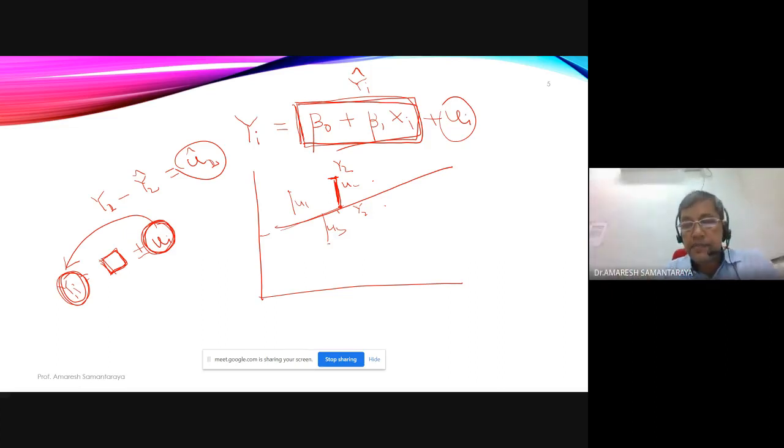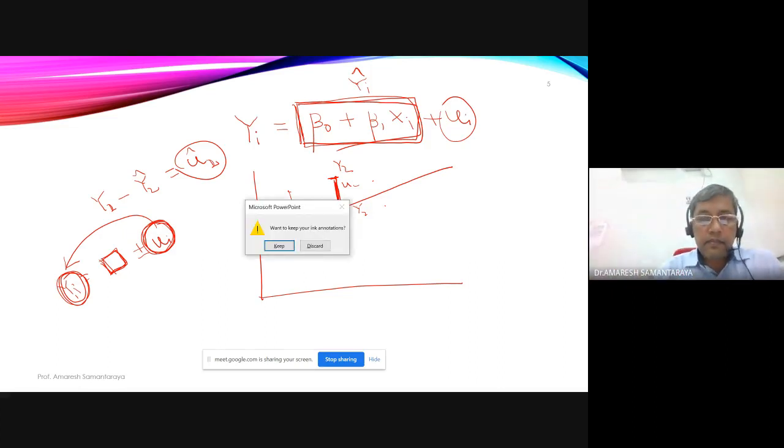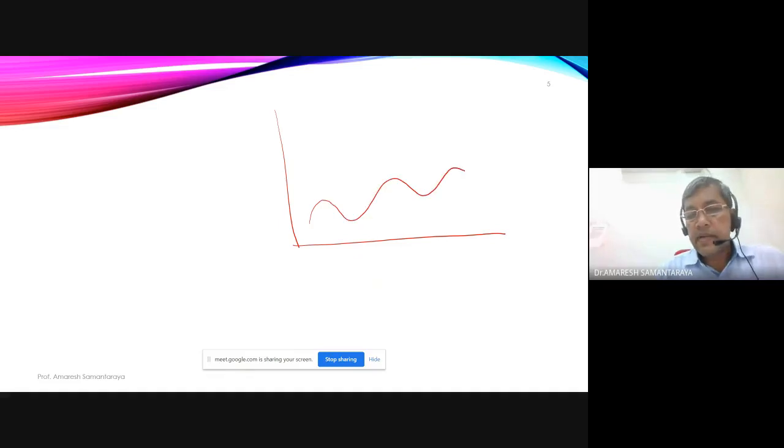Say, for example, as you might have learnt earlier, my ui is given like this, and assume this is my yi hat, the estimated part. What will my yi be?